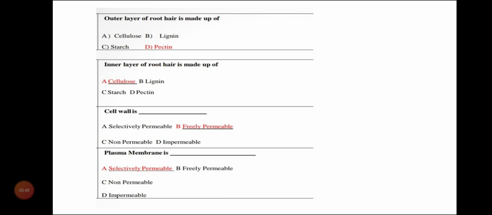Next question: cell wall is dash. Cell wall is freely permeable. And the next question: plasma membrane is dash. Plasma membrane is selectively permeable. I have discussed with you all what is meant by freely permeable and selectively permeable. So now we will just be solving the paper. I will not do much discussion of each and every word. We will just go on solving the paper.